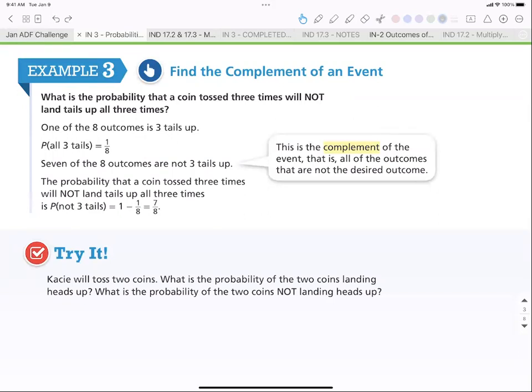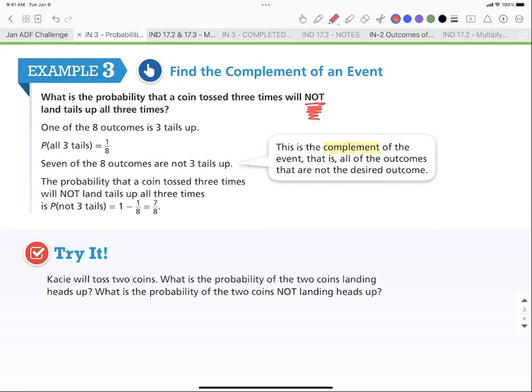So if you know that you're looking for something and its complement is 1/8, you know that what you're looking for is 7/8, because it's the complement. It's what it takes to make it whole. So now let's take that into probabilities. The word I want you to underline here, the really important thing I want you to notice, is this word not. This is something we have not done before. Now, instead of looking for events that happened, we're now looking for events that did not happen, okay?